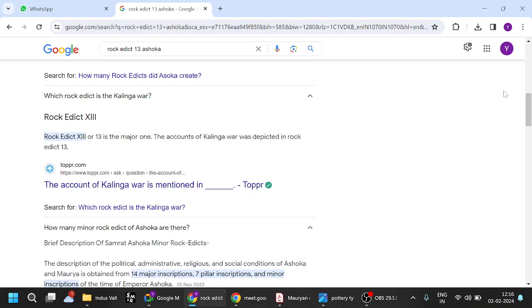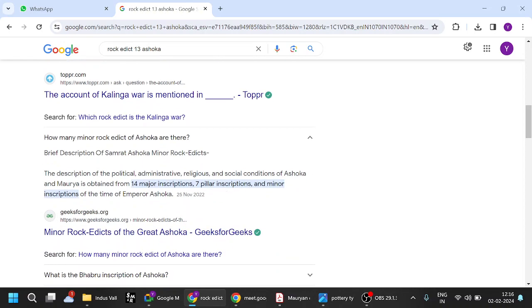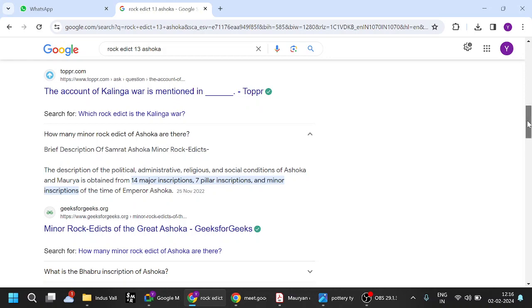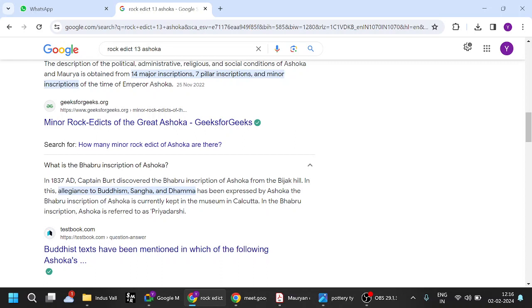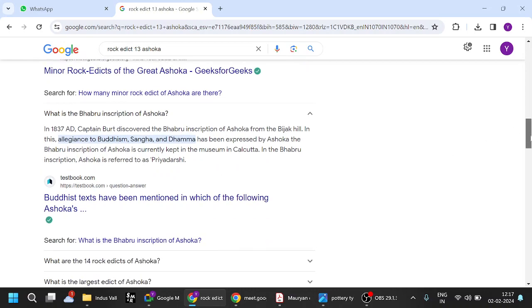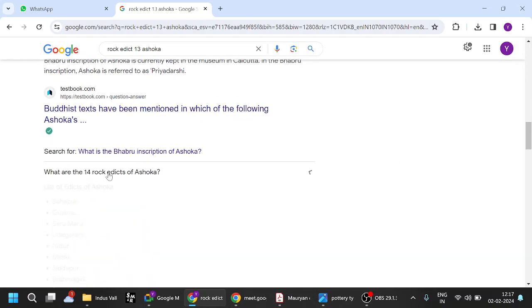Minor rock edicts. There are 14 major inscriptions, 7 pillar inscriptions, and minor inscriptions. Okay, there are 14 major inscriptions. The Bairat inscription of Ashoka mentions allegiance to Buddhism, Sangha, and Dhamma, etc. Okay, Ashoka is referred to as Priyadarshi. Actually, it is called Devanampriya Priyadasi, meaning the one beloved of the gods. So that is also frequently asked. Where is it written? Okay.